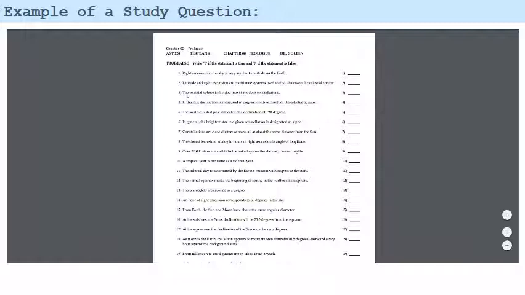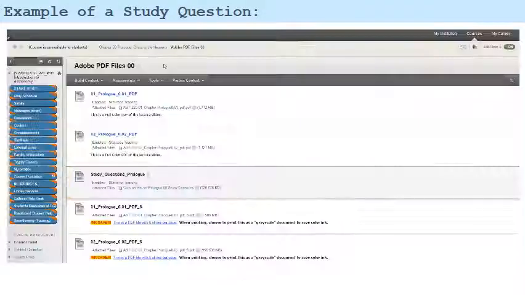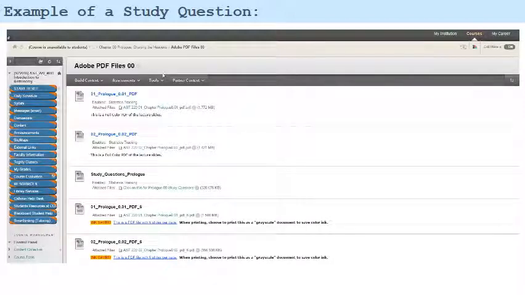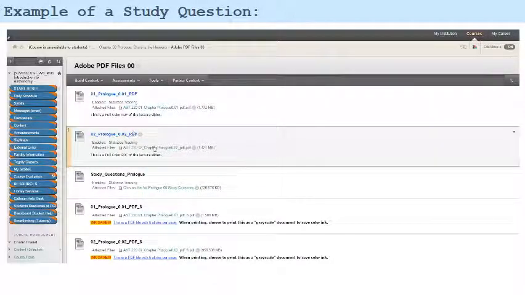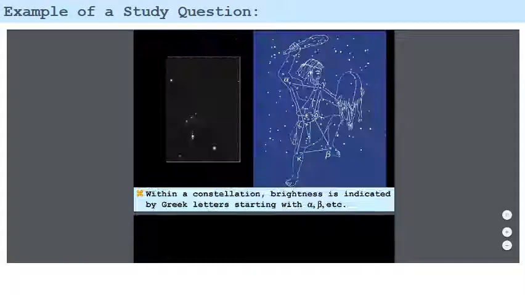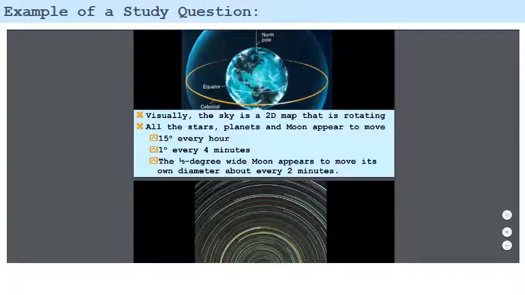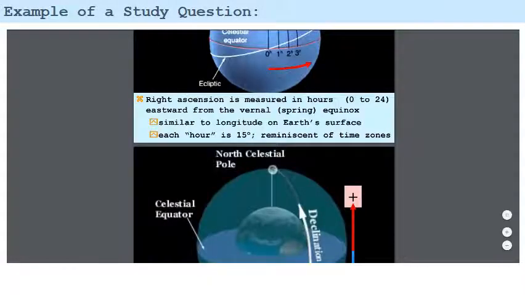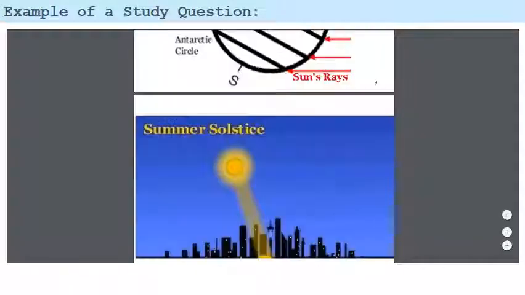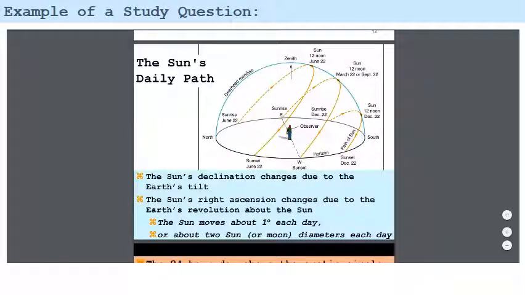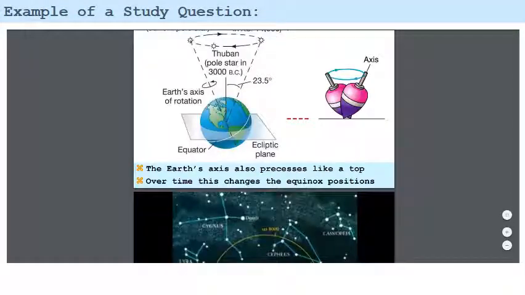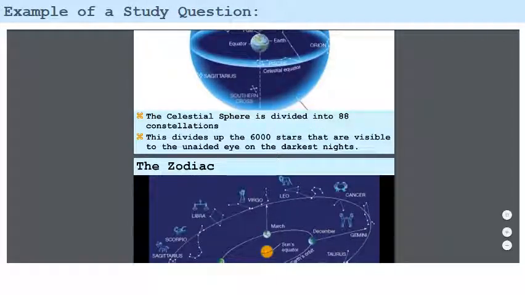For instance, let's take a look at this question number 3. The celestial sphere is divided into 88 modern constellations. Let's see if we can find the answer to that, whether it's true or false. I think it might be in the second prologue lecture. So as we go down through this second lecture, here's the answer.